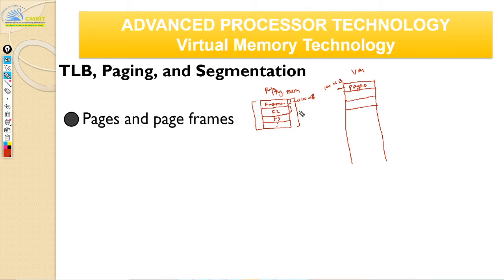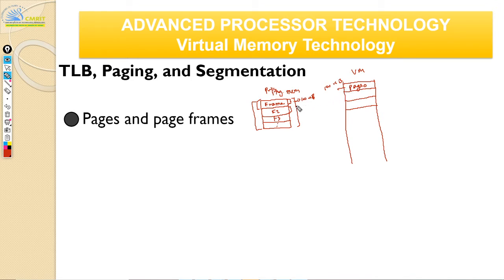There's a concept called paging. Again, you would have come across it in operating systems, correct? So what is the concept? You divide the physical memory into equal divisions called frames, and then you divide the virtual memory into equal partitions called pages. Now the mapping between these, right?